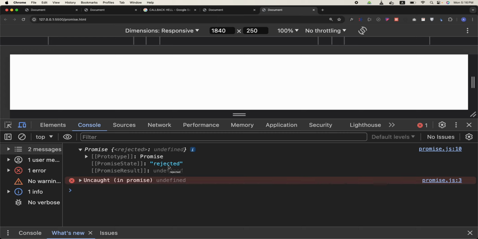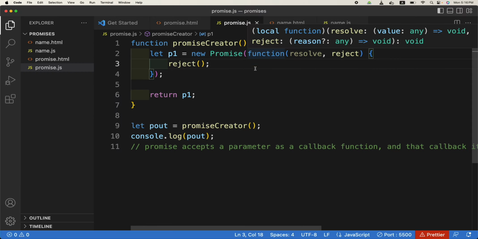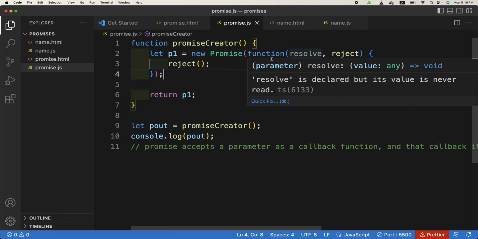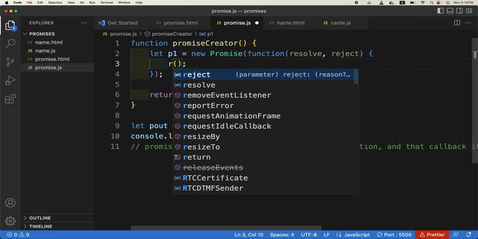In the real world, it can be, for example, some API server which is down, and you need to fetch some data from it, but it's not working. There can be a lot of reasons. Got it? So resolve means if the promise is successful, this function is run.